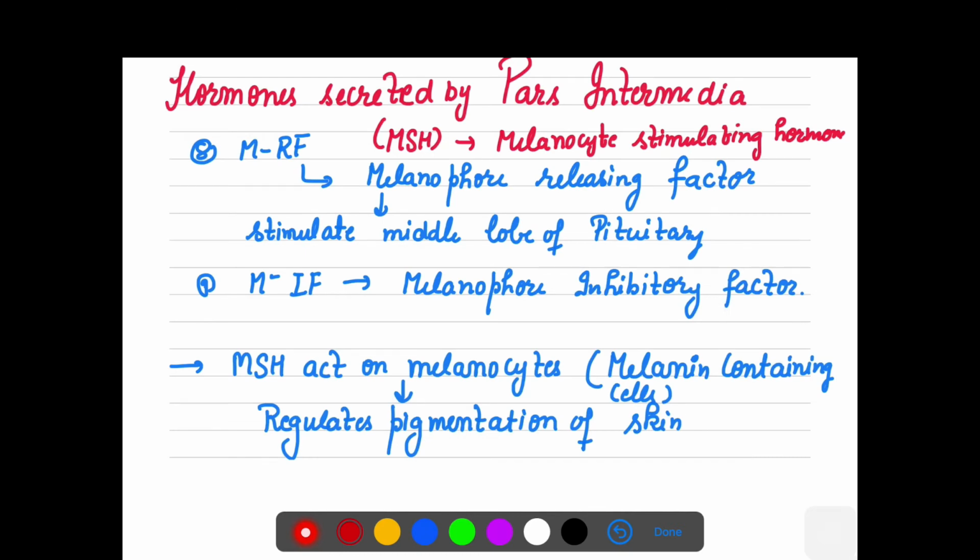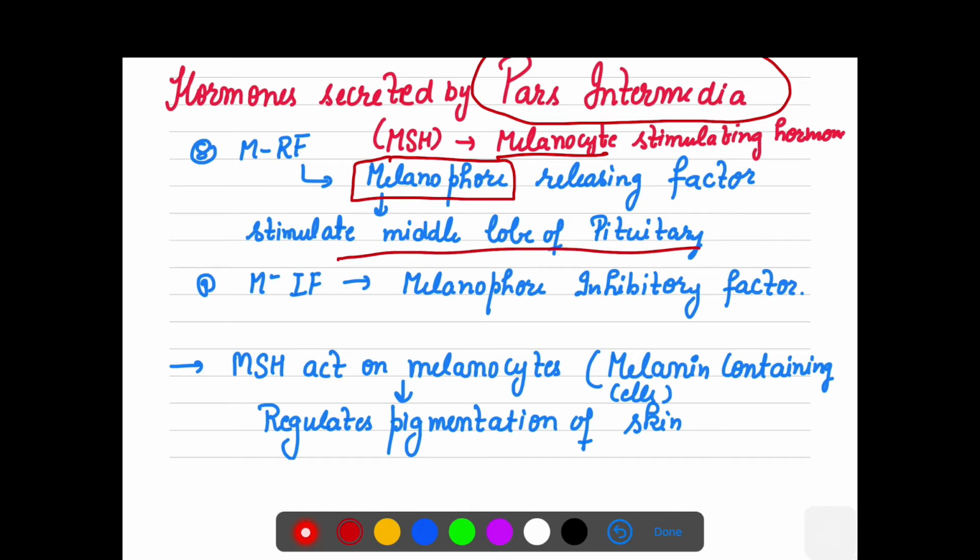And the last ones are hormones secreted by pars intermedia. As you know from the name, intermedia means intermediate, the middle lobe of the pituitary. It secretes a very important hormone, melanocyte stimulating hormone, also known as melanophore. In many books melanophore and melanocyte are the same thing. It acts on the middle lobe of the pituitary.